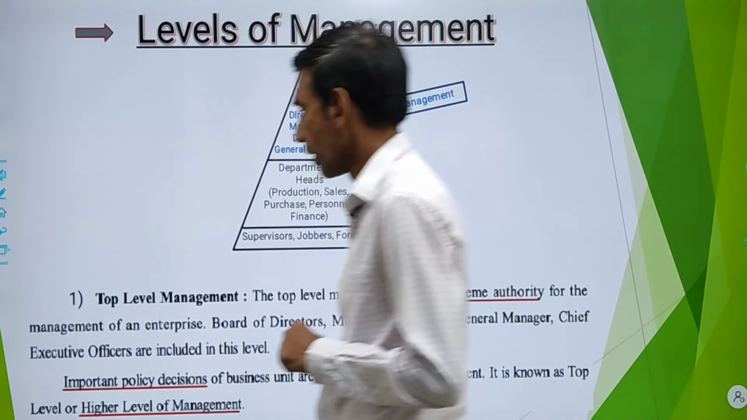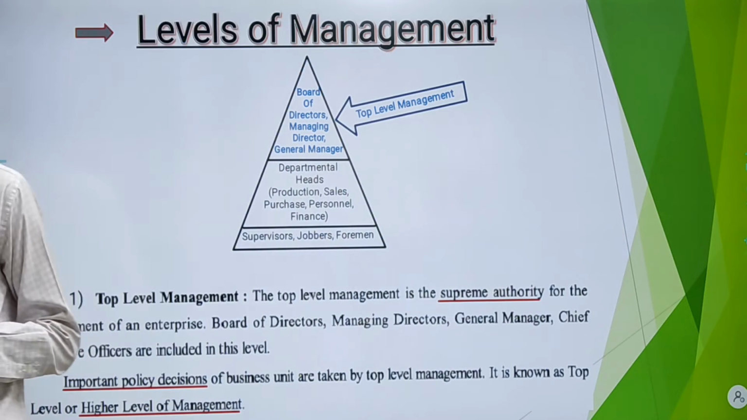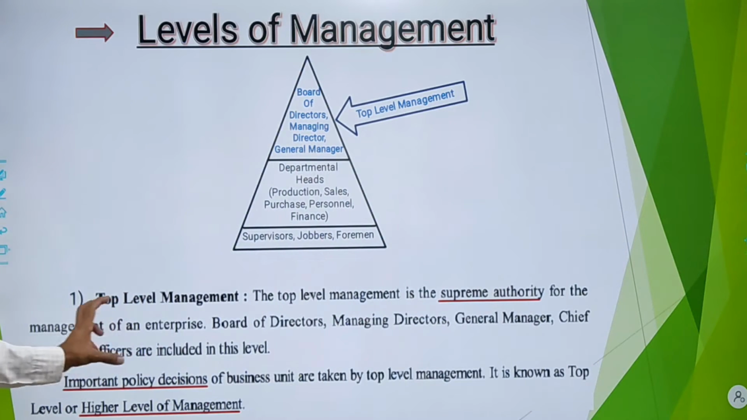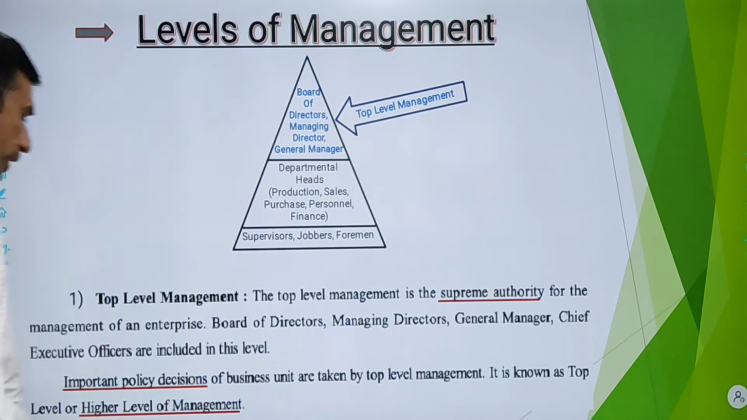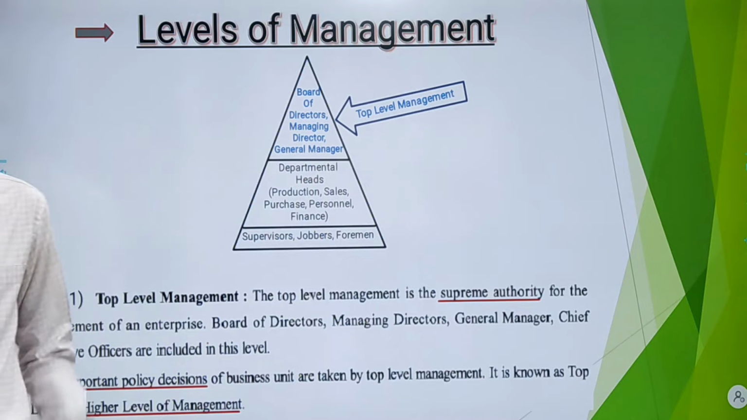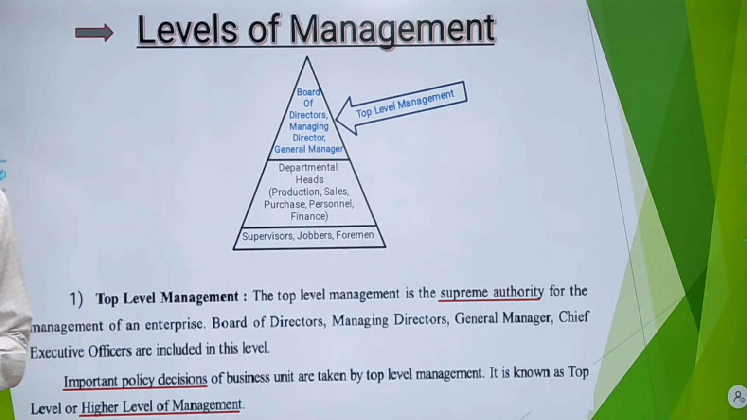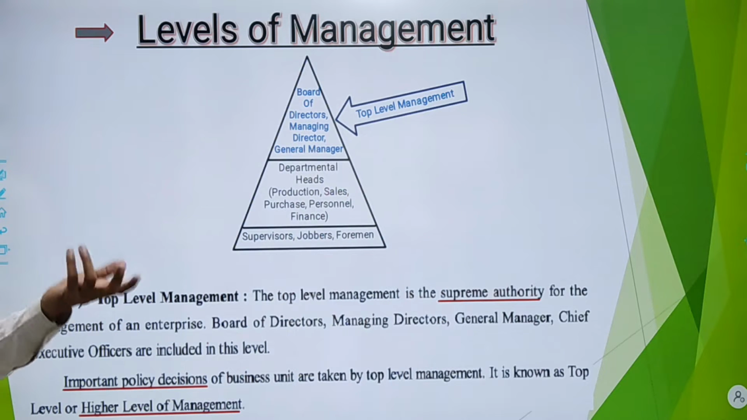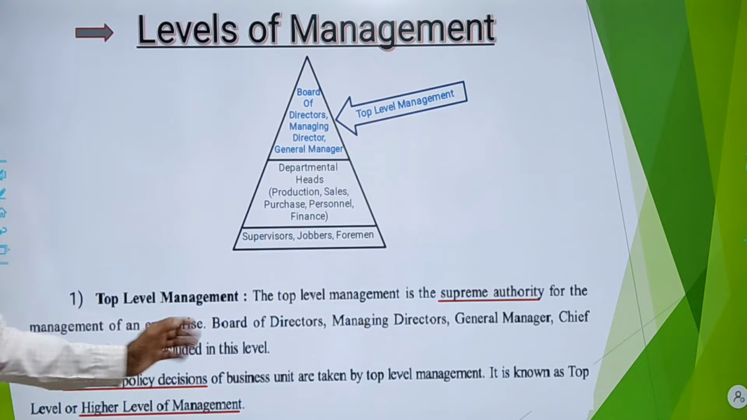Now, what are the functions? Before coming to functions, let us introduce top level management. So top level management is the supreme authority for management of an enterprise. Top level management has a supreme authority. Main powers are with top level management. Through that supreme authority, they could manage the entire enterprise.